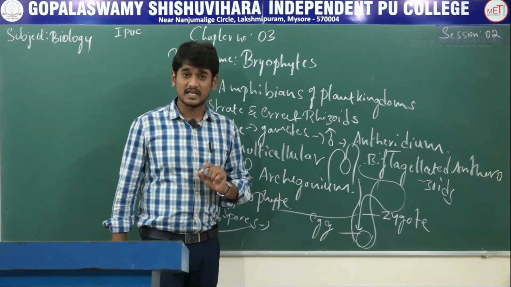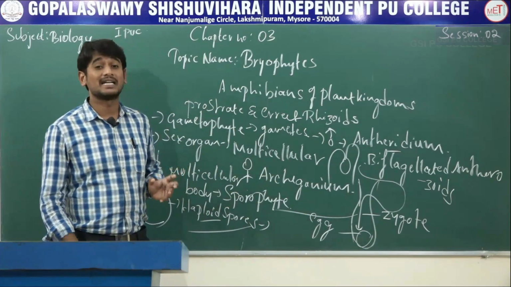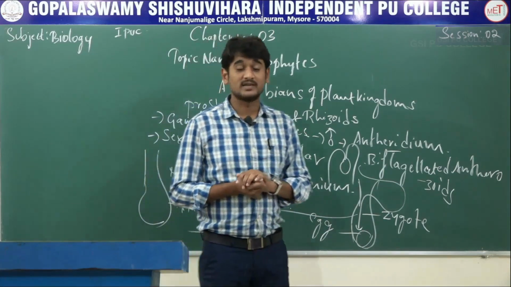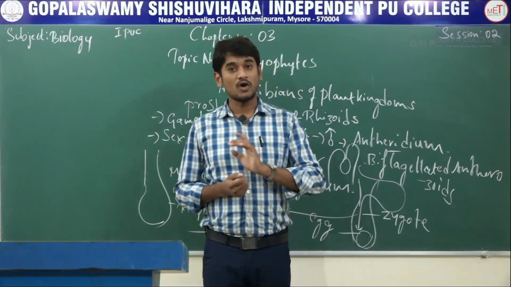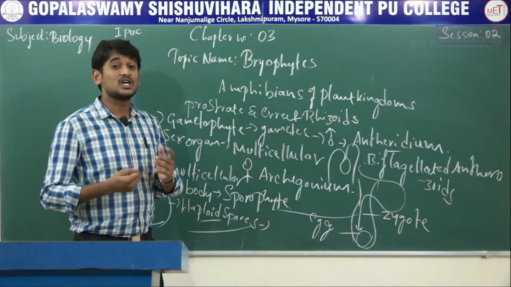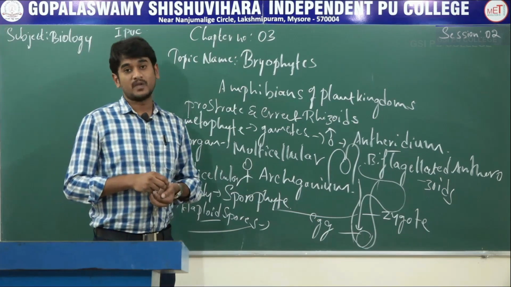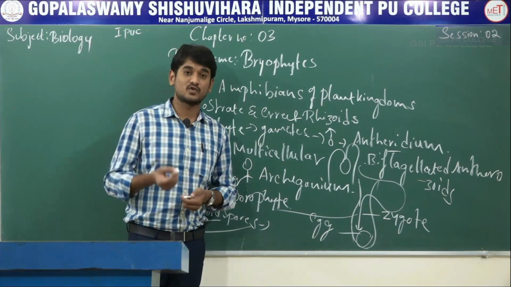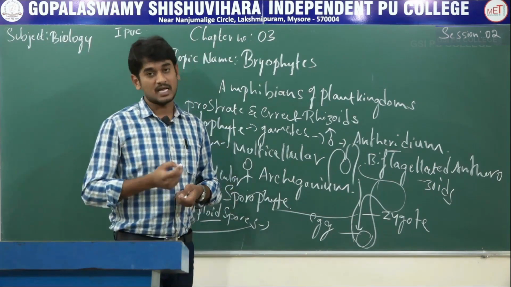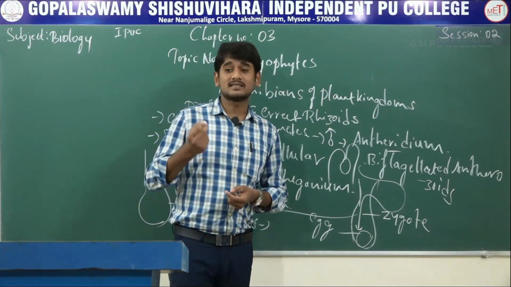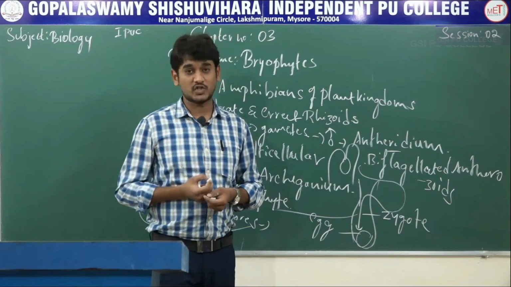It is thallus-like, prostrate, erect and attached to the substratum by unicellular or multicellular rhizoids. They lack roots, leaves and stems, but may possess root-like, leaf-like and stem-like structures.